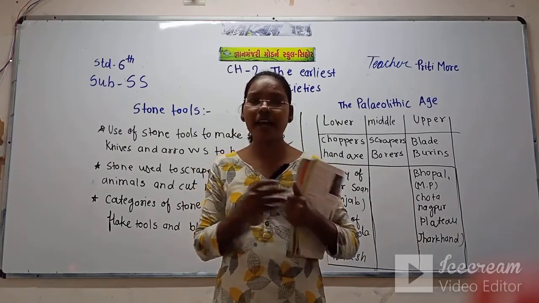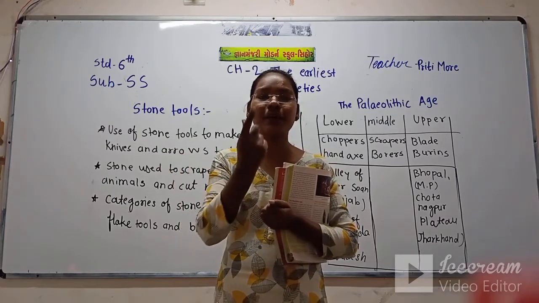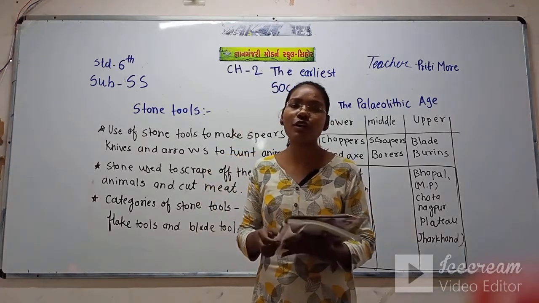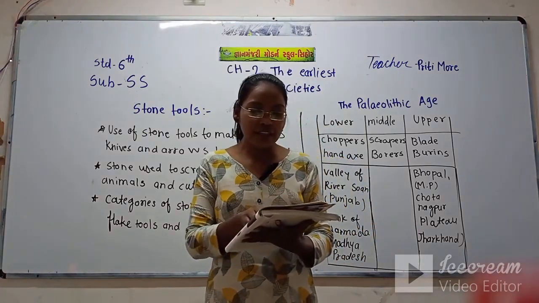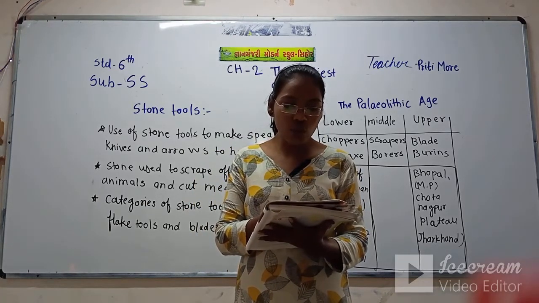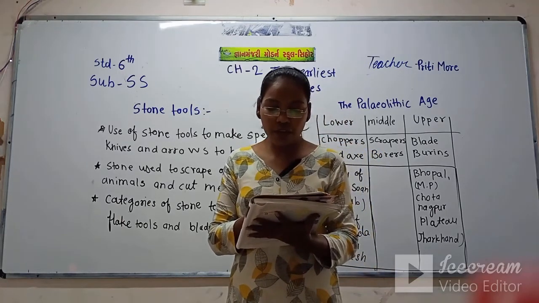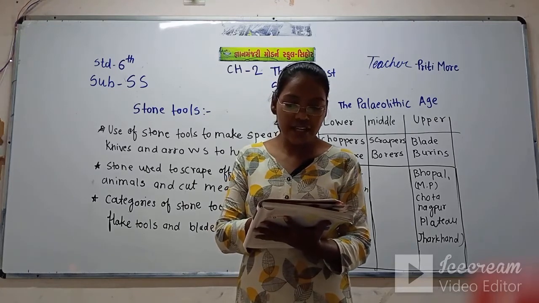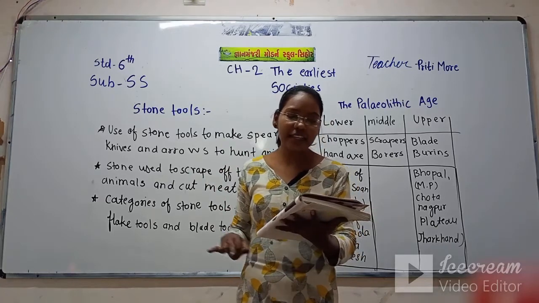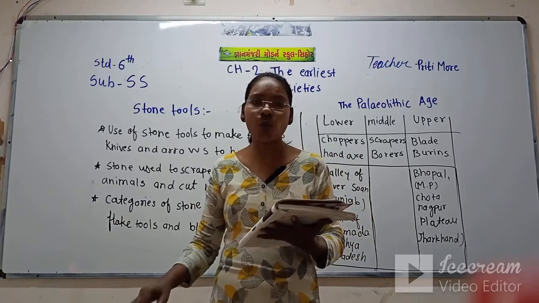So how did they make the fire? They took two stones, rubbed them on each other, and made a fire. So here the discovery of fire was made. The earliest evidence of controlled use of fire has been found at the lower Paleolithic site of Gesher Benot Yaakov in Israel. So where did they first discover fire? In Israel, there was evidence that man discovered fire over there.